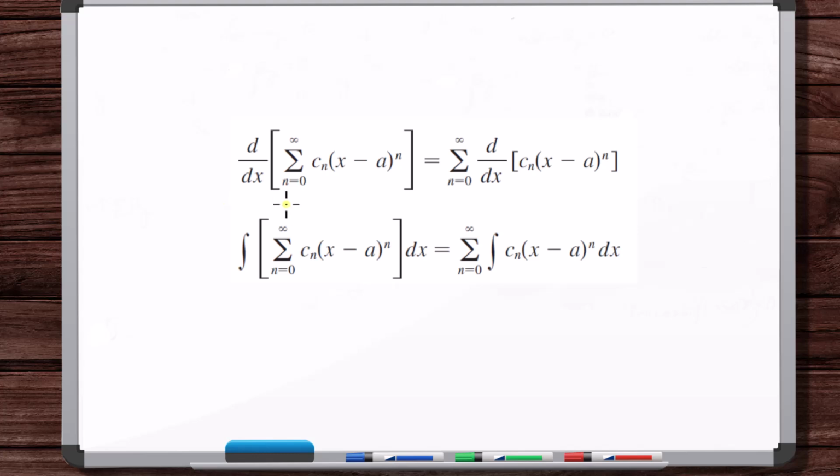But as far as notation, this is how you can think about taking the derivative of a power series. You have the entire series, you put it all in brackets and take the derivative, and you can move the derivative inside of the summation. And then same with integration. You do the integral of the entire series with the dx on the outside, but you can move that integral inside of the sum and put the dx here.